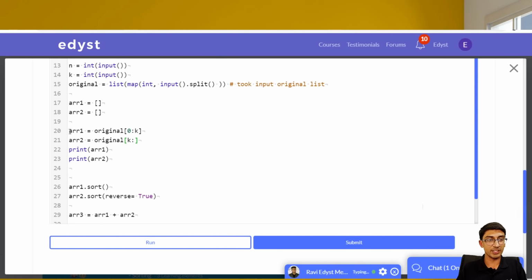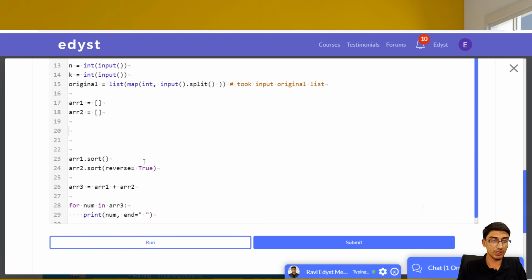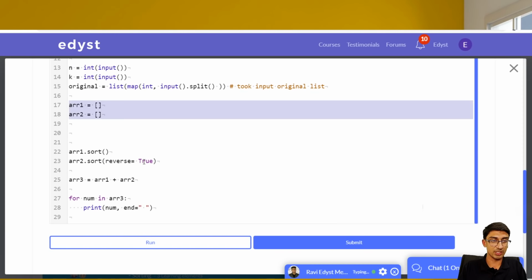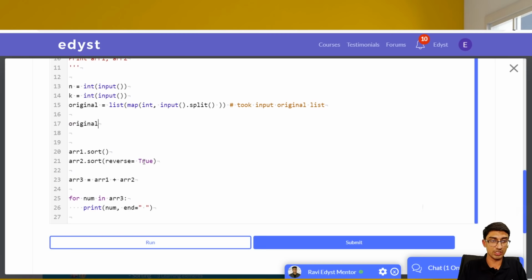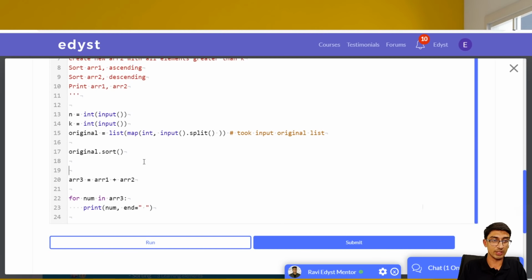What it's basically saying is, let us not even go here. We have this original. If we sort this original array, right, we are sorting this original array. Now the first k positions have to be in a sorted order, the remaining have to be in the reverse order. So let us take the first k positions into the original array. So that would be 0 to k.